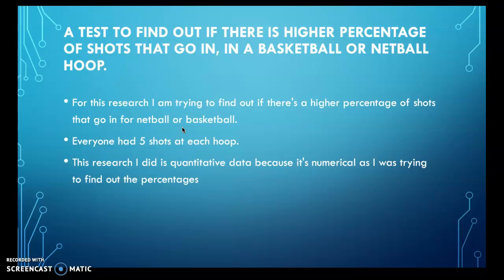I collected this data by making 16 people shoot 5 times each on both hoops. I did this because I wanted to ensure that the same skill set was used throughout so the results are as accurate as possible. I converted each athlete's shots made into percentages for both hoops. To make sure that accuracy and precision are the best they can be, I used the same athletes for both of the hoops and only changed the hoops.